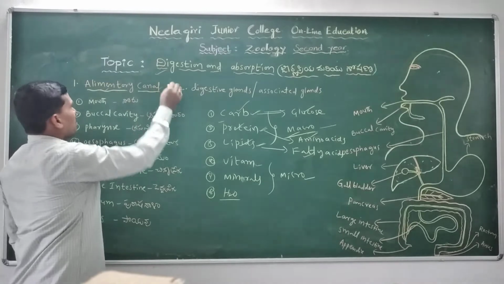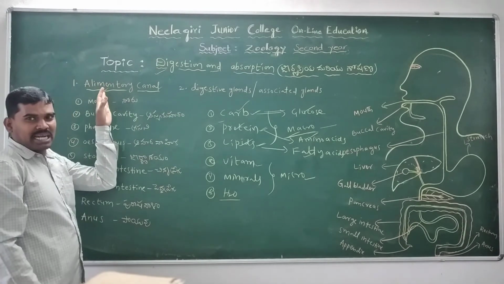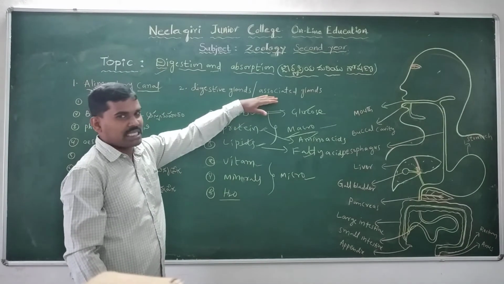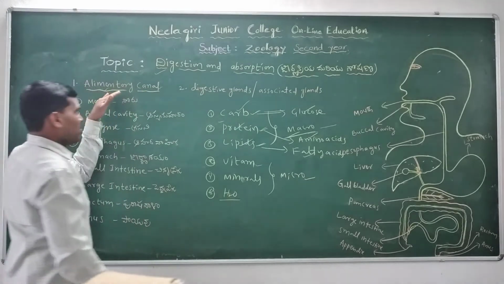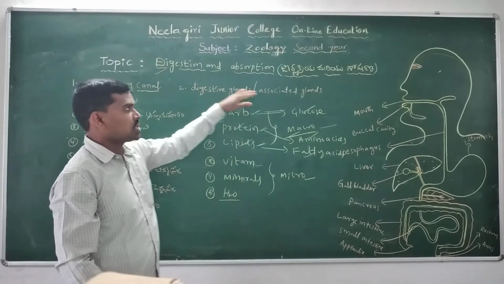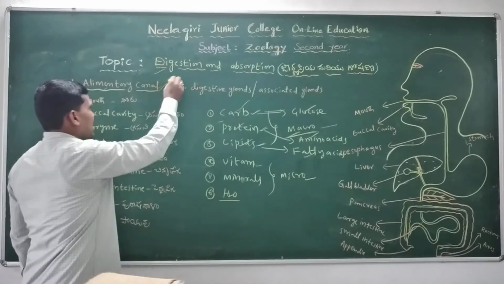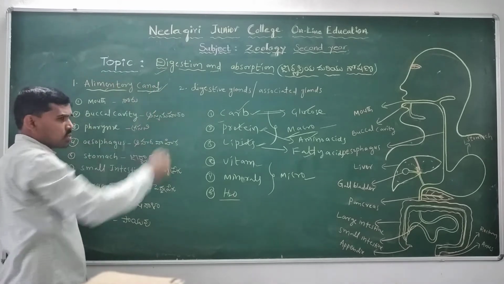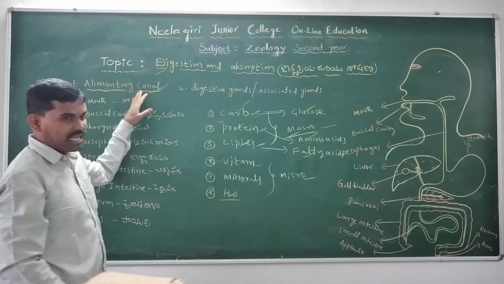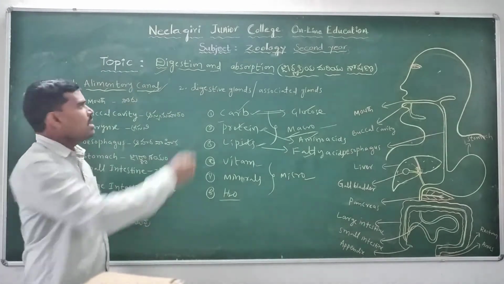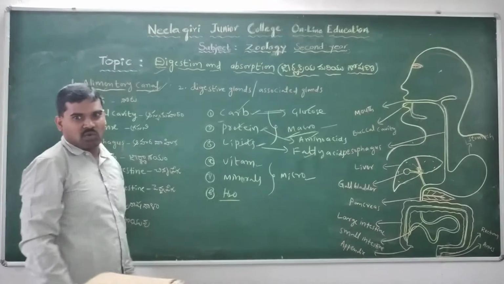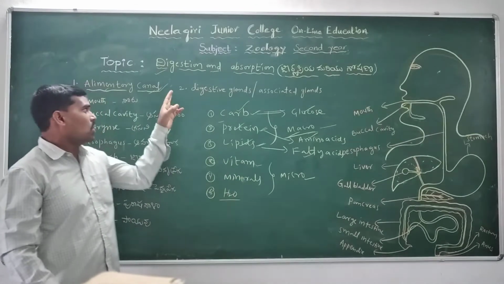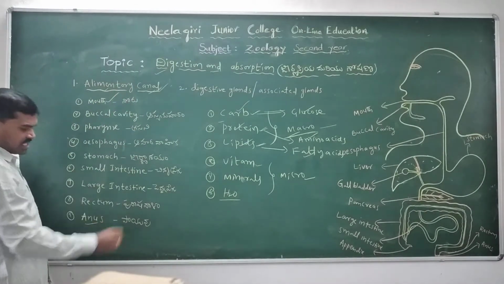The digestive system consists of two parts. One is the alimentary canal, the second one is the digestive glands, also called associated glands. The alimentary canal has two openings, the anterior opening and the posterior opening. The alimentary canal begins with the mouth and ends with the anus.